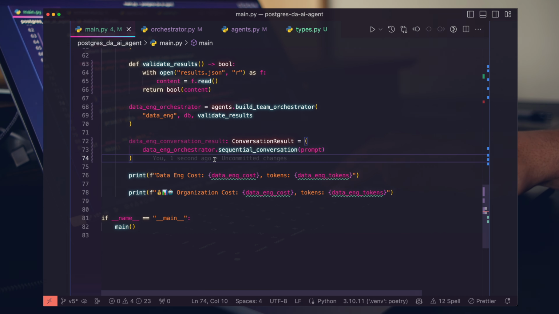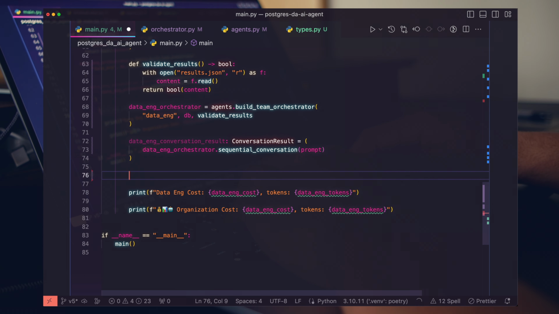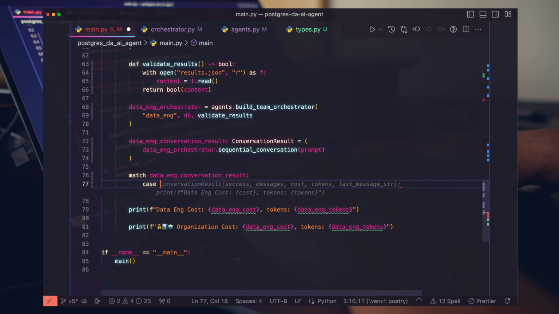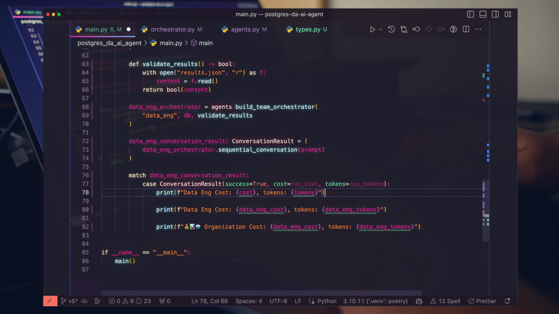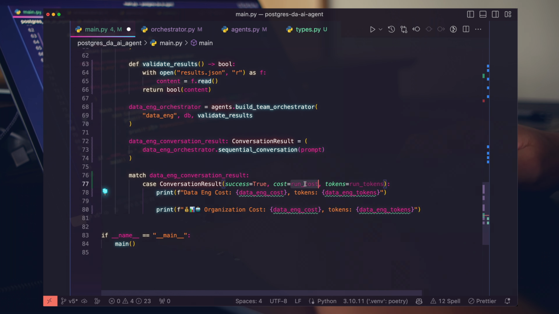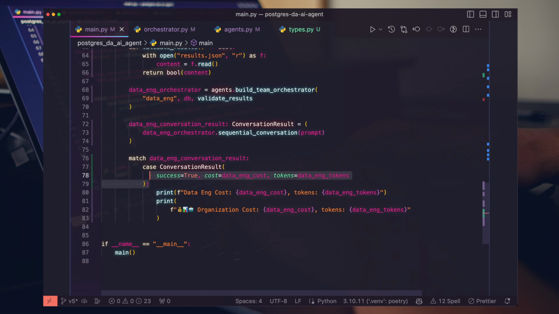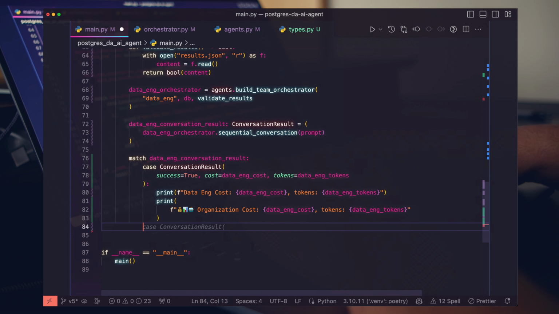I don't know if you're aware, but in Python 3.10 we now have this new match statement. So we can do match on this. We can say case, and I want the case where exactly conversation result success equals true, just the cost and the tokens here. So if success is true, run cost and run tokens. And then we can just bump this up, and I'll update this to data eng cost, data eng tokens. That works fine. And then of course we always want that default case here where we don't match anything so far.